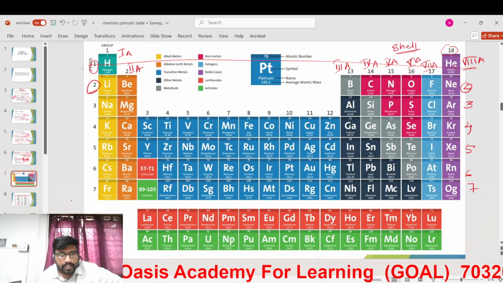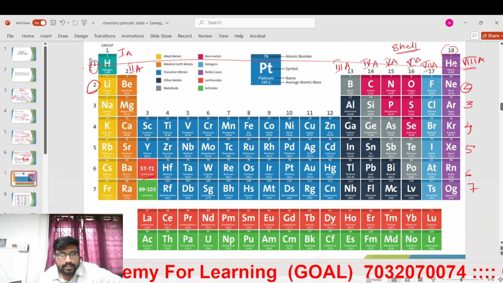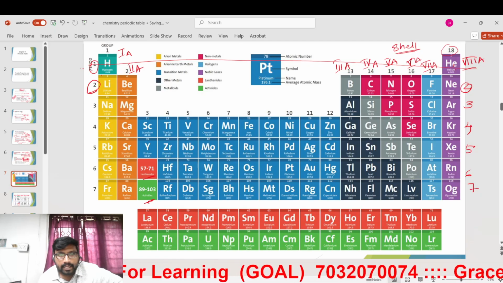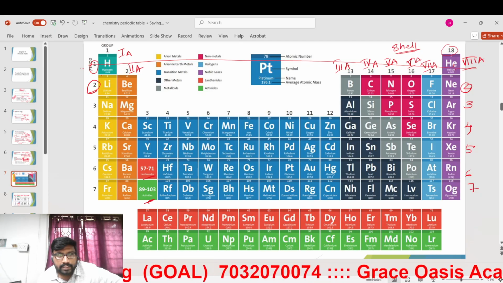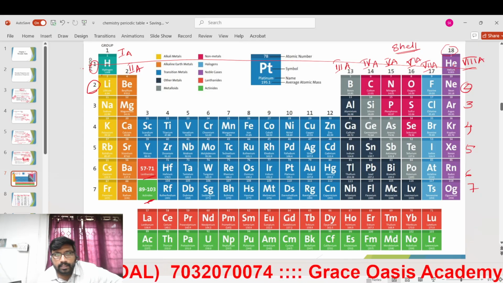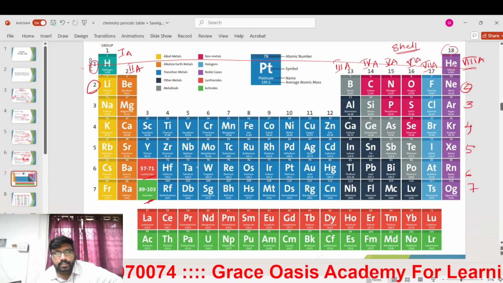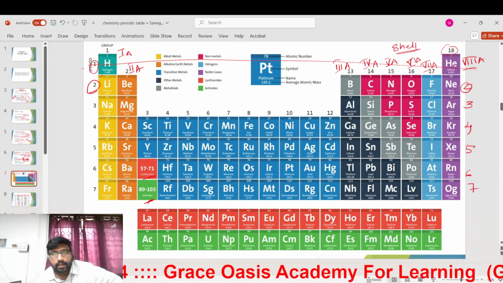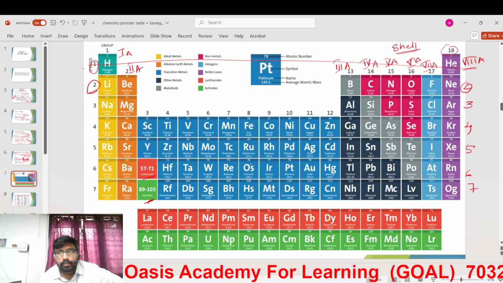Here we see one more thing: lanthanides and actinides. What happened after coming to 56? From cesium to radon, the elements follow the same shell and have similar properties.